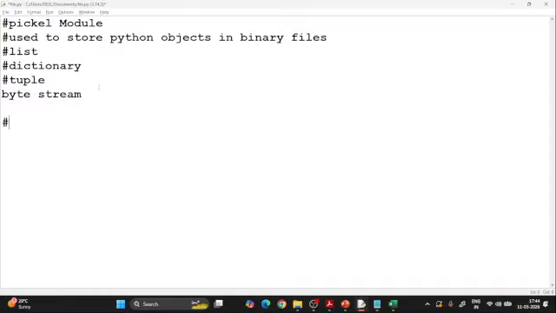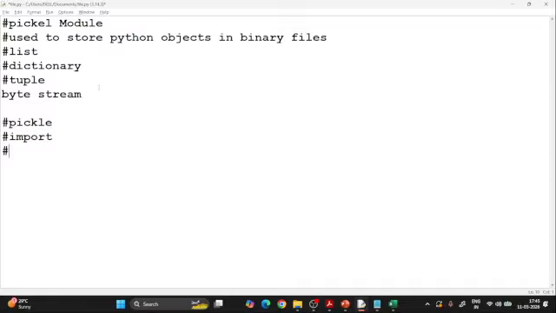When we are using this Pickle module, one thing you have to always remember: we need not install it, like we were using pip install numpy. We don't have to use pip, because the Pickle module is already there whenever you install Python. Second thing is you need to import it, because it's a module. Whenever a module is there, you need to import it.